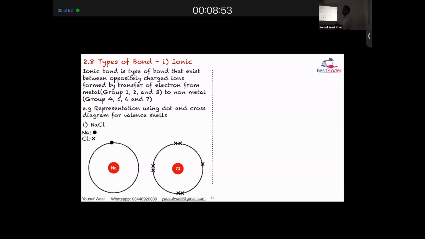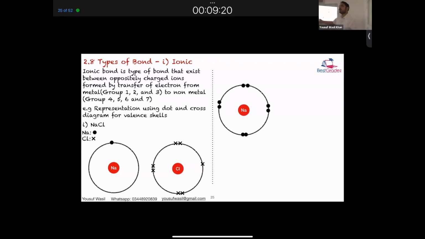Yes. Why not sodium gain 7 electrons? Why not chlorine lose 7? Yes, less energy. It's easier. Rather than sodium gaining all 7 electrons to complete, it's easier to lose an electron. So what will happen? Sodium will lose an electron and it will be gained by chlorine, which means the sodium will now have its inner shell as the outermost shell. The inner shell is now visible.